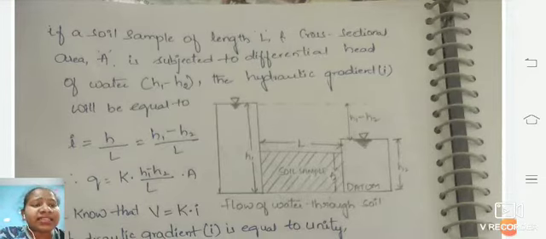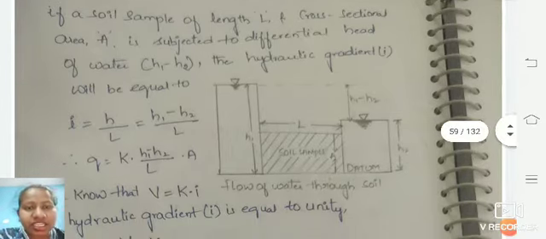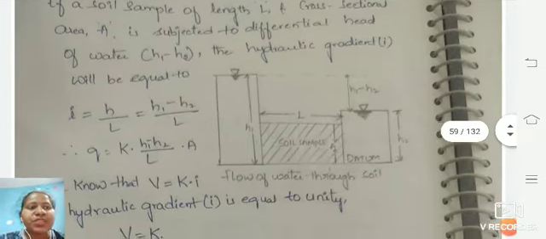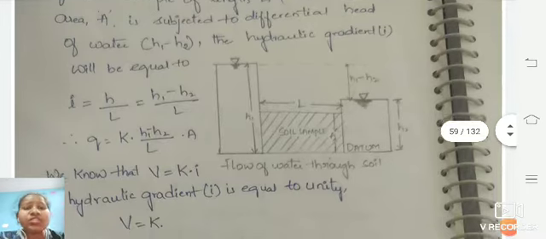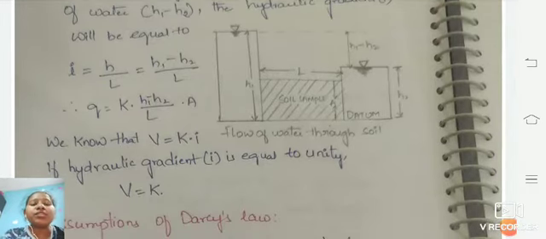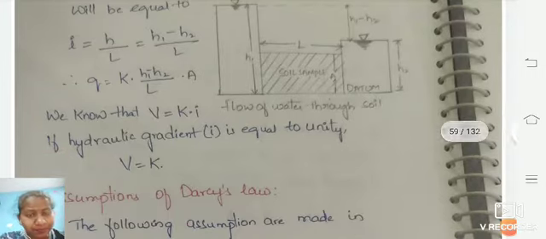And if you see here in the diagram, you can see the height H1, the soil sample of length L, and H1 minus H2, and even H2. This is how the hydraulic gradient is seen. The length of the soil sample is L, and the cross-sectional area is A, which is subjected to two different heads, H1 minus H2. The hydraulic gradient is i, so by that we get the formula Q equals K i A. Due to this, the coefficient of permeability will be taken into consideration.